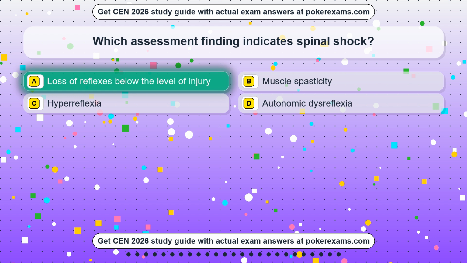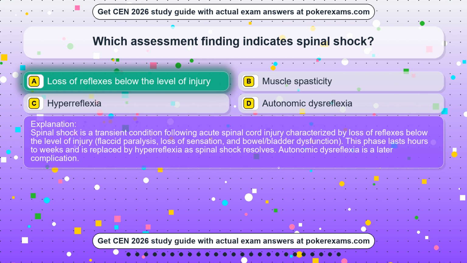Loss of reflexes below the level of injury. Spinal shock is a transient condition following acute spinal cord injury characterized by loss of reflexes below the level of injury, flaccid paralysis, loss of sensation, and bowel/bladder dysfunction. This phase lasts hours to weeks and is replaced by hyperreflexia as spinal shock resolves. Autonomic dysreflexia is a later complication.